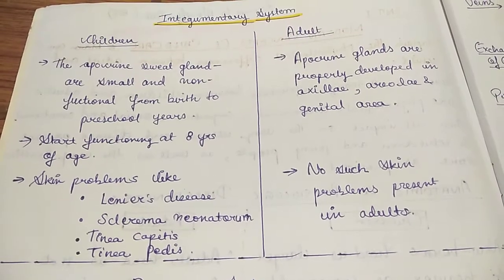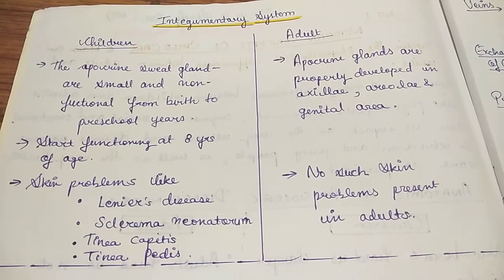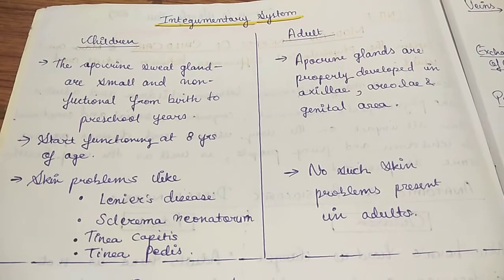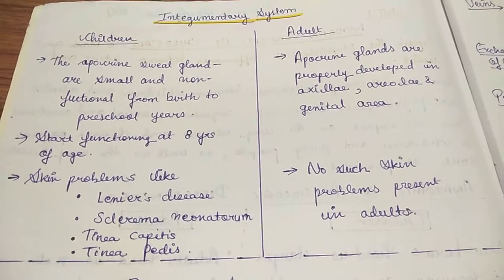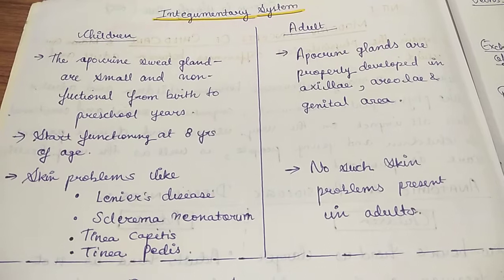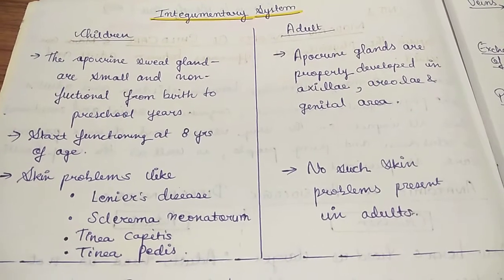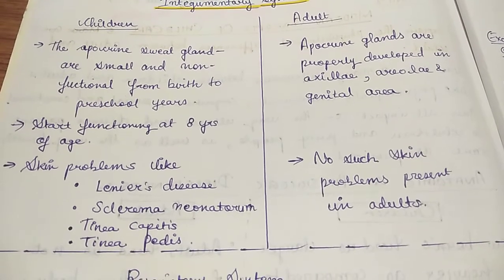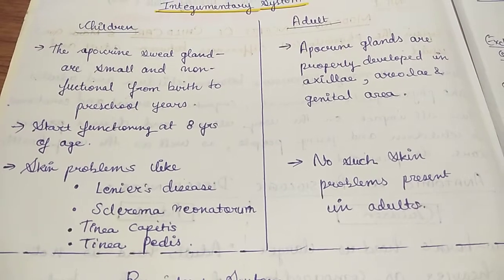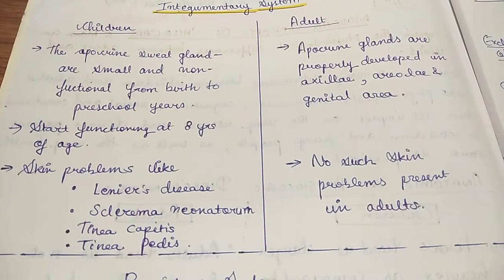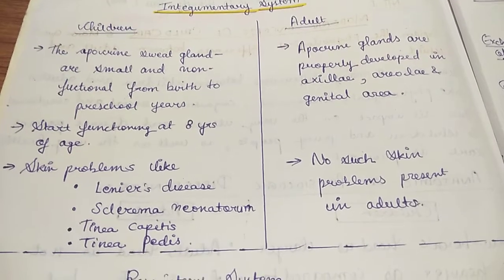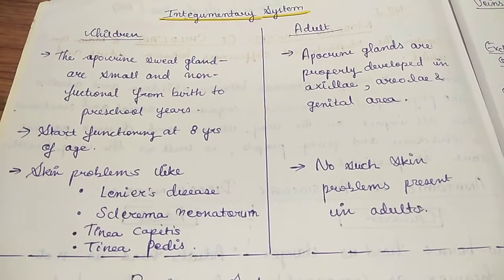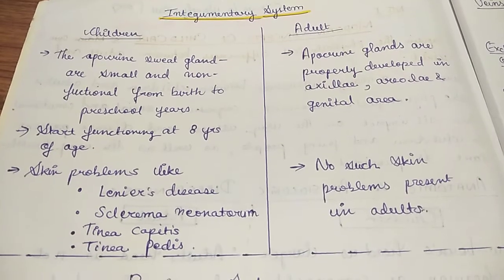In children, apocrine sweat glands are smaller and non-functional from birth to the preschooler years. Preschooler means 3 to 5 years. Till that time, the apocrine sweat glands will not be functioning in a child, but they will be very much functional in adults. Then skin problems like Leiner's disease, scleroderma neonatorum, tinea capitis and tinea pedis are all present in childhood, but they disappear and won't be present in adulthood.